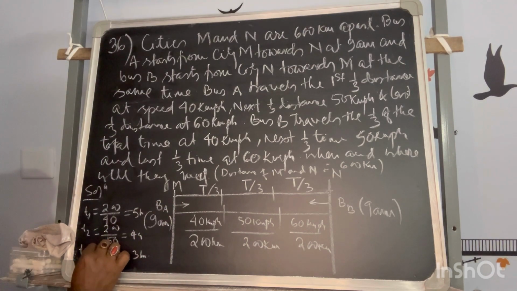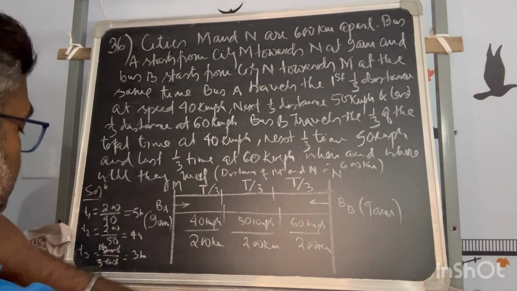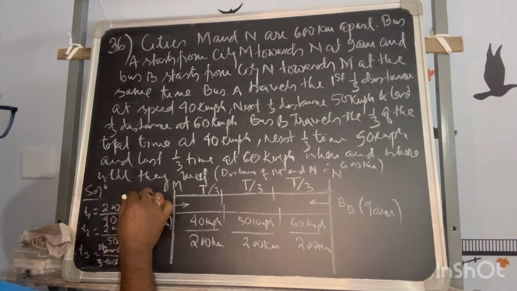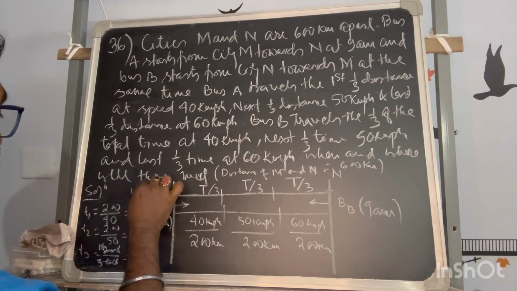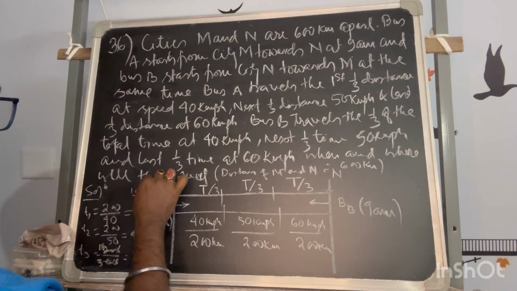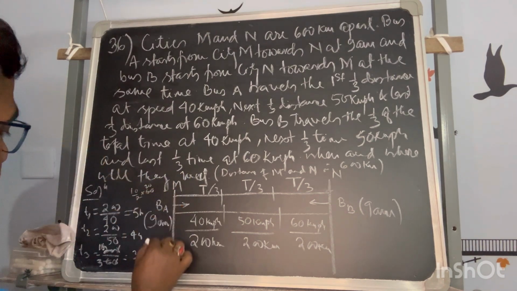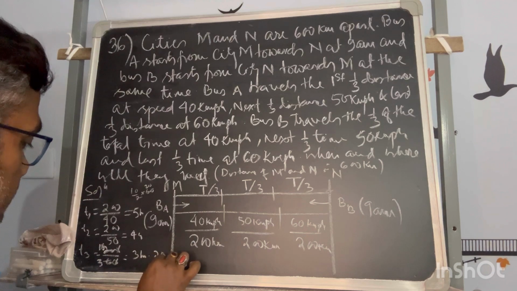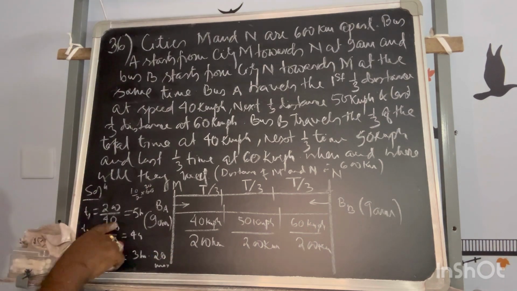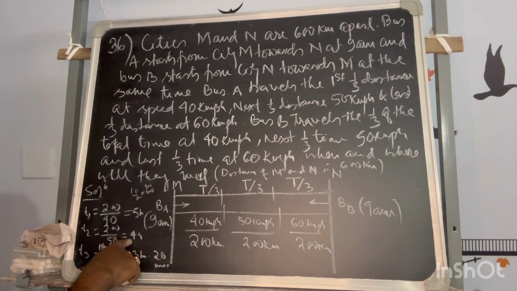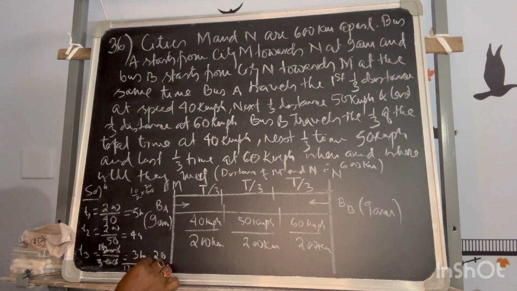10 by 3, no? 10 by 3 is equal to, if I convert into minutes, this is in hours, into 60, 10 by 3 into 60, that means 200 minutes. So 3 hours 20 minutes. Okay, 3 hours 20 minutes. So total time taken 5 plus 4 plus 3, 12 hours 20 minutes.